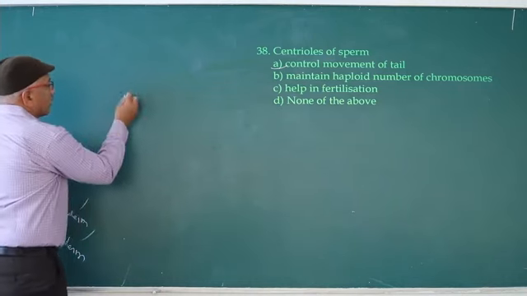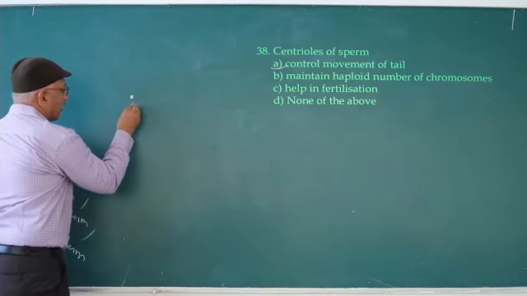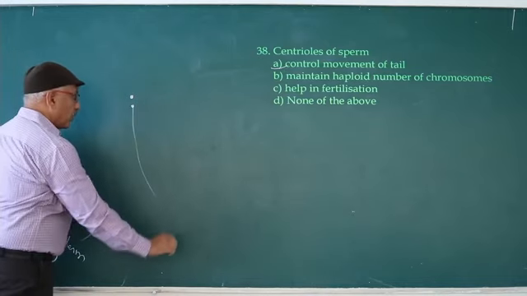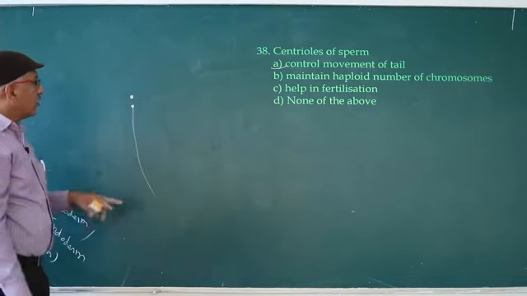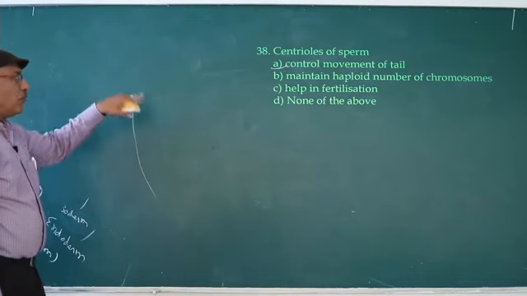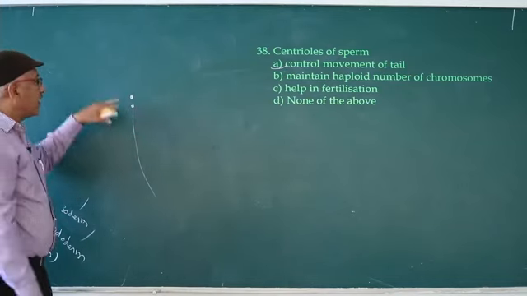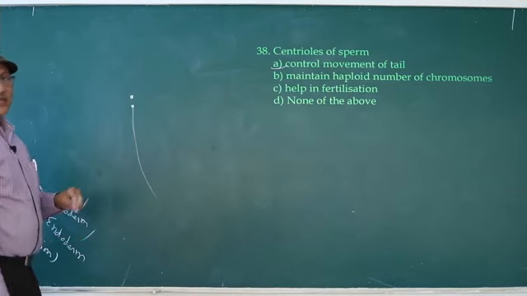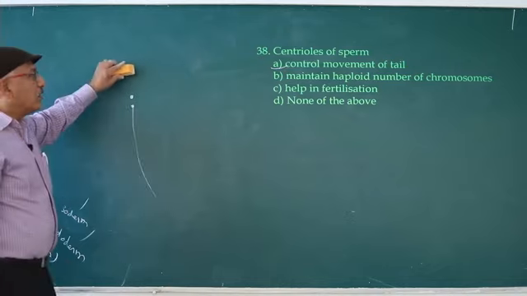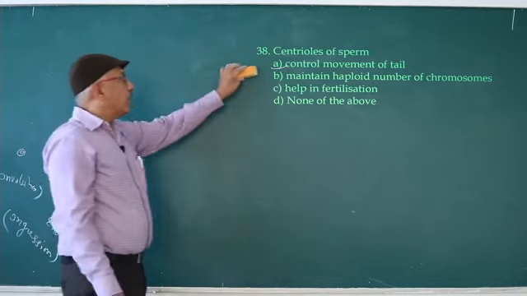Two centrioles are present, proximal centriole and distal centriole. From the distal centriole, the axial filament arises. So axial filament is responsible for movement. If the sperm participates in fertilization, at that time the proximal centriole is responsible for cleavage. So answer is control movement of tail.